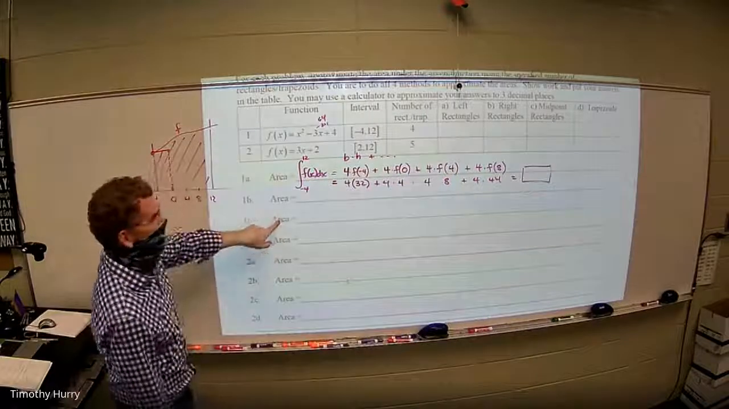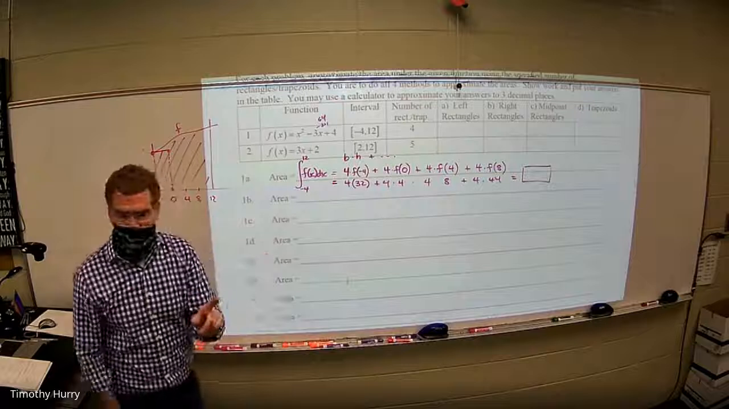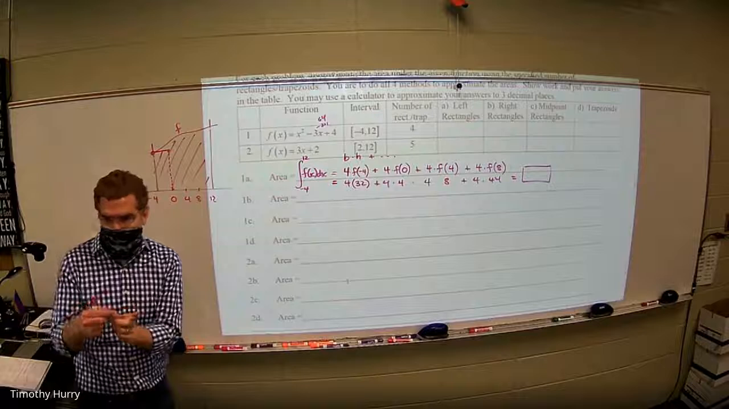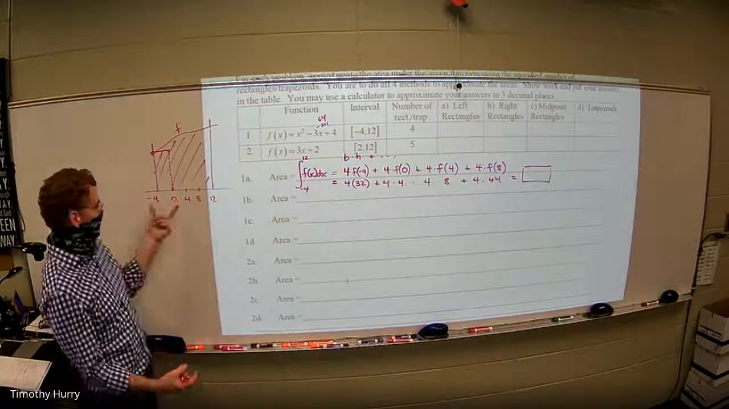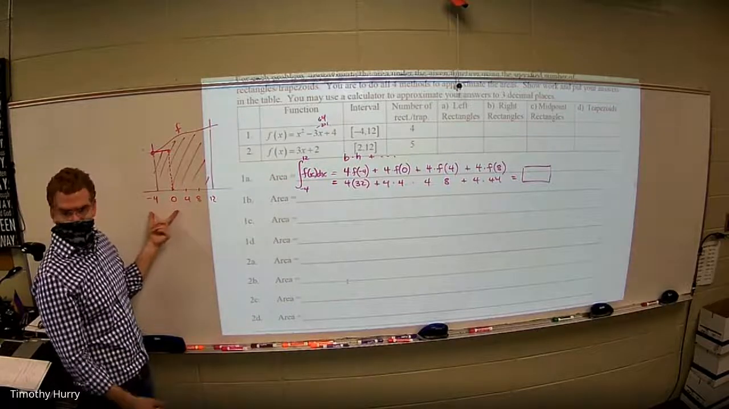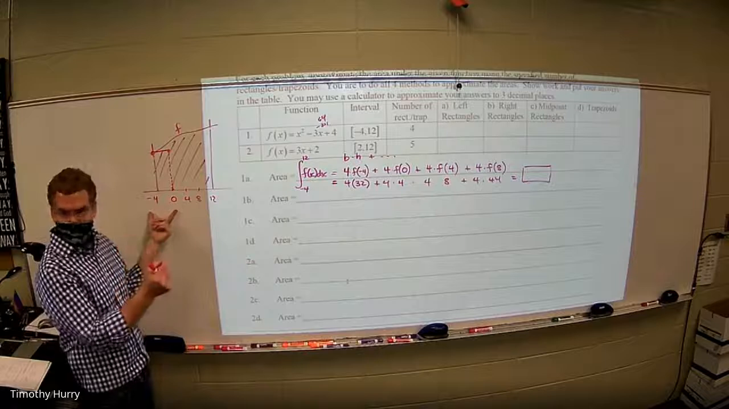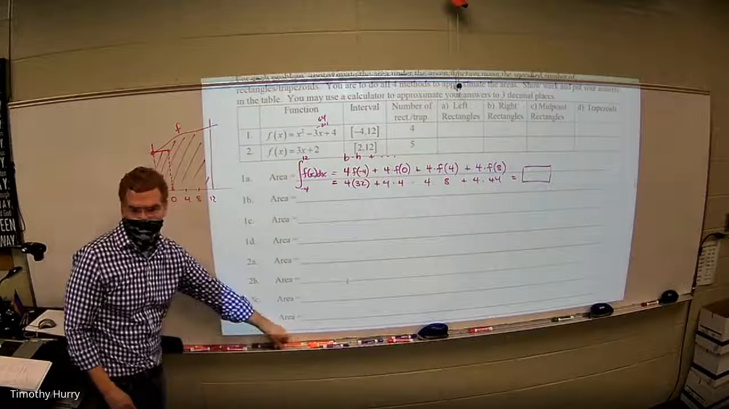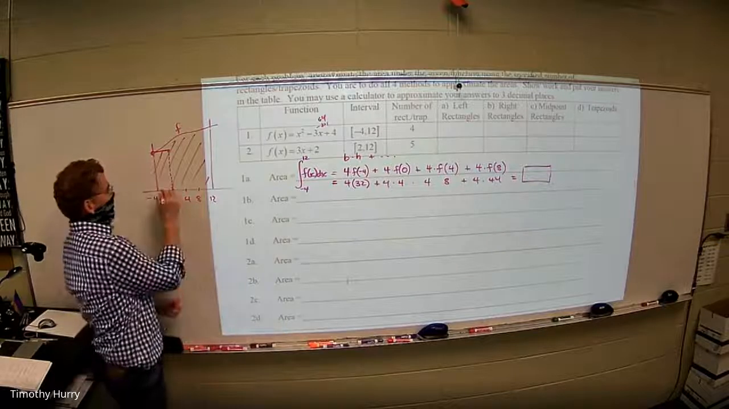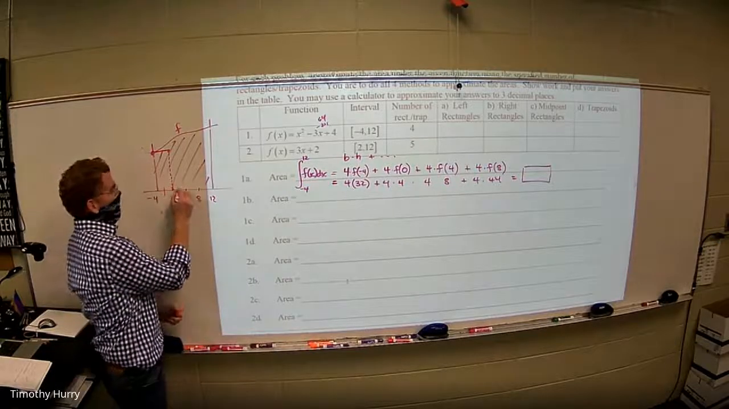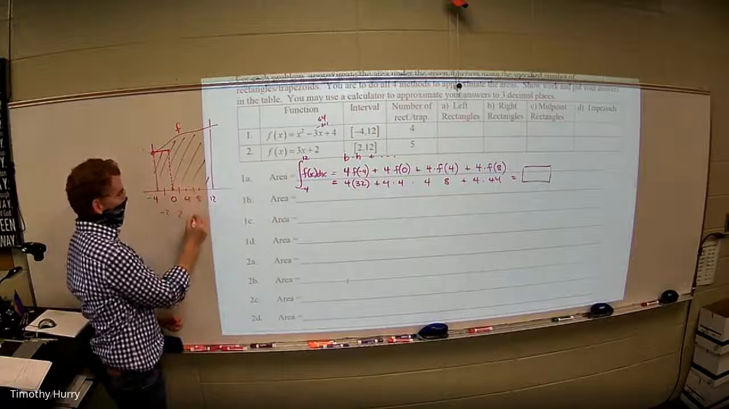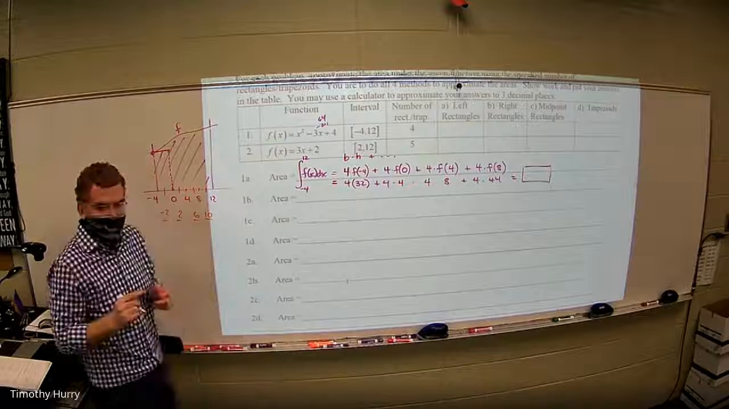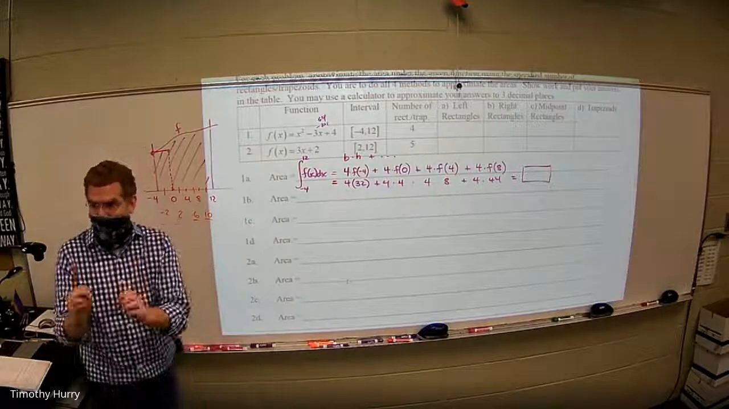What about 1c, which says midpoint? On the midpoint, remember what I want. I want the y value in the middle of what for the first one? In the middle of the negative 4 and the 0? So you're going to average the negative 4 and the 0, and what are you going to get? Negative 2. So you're going to be using negative 2, positive 2, positive 6, and positive 10. Those are going to be your x values that you plug in, right?